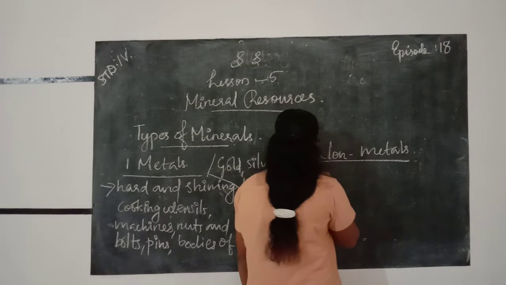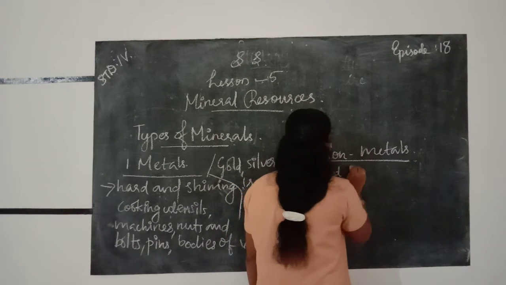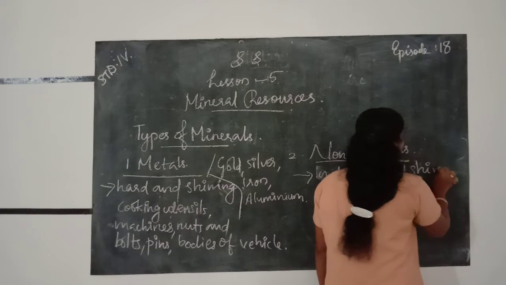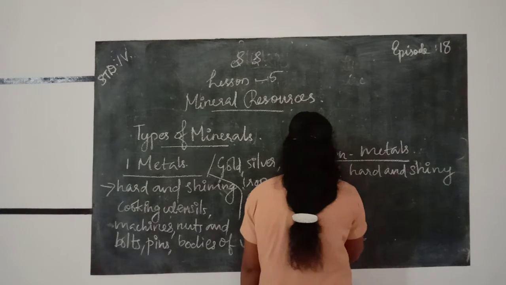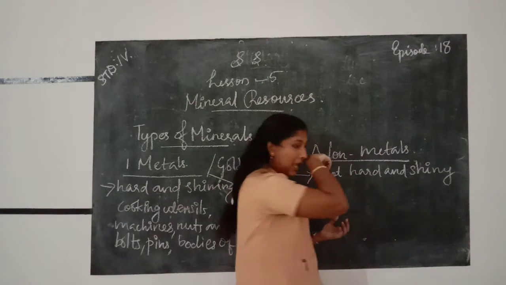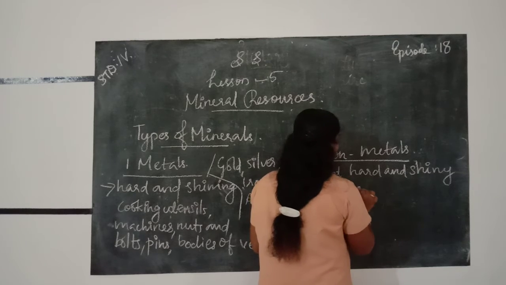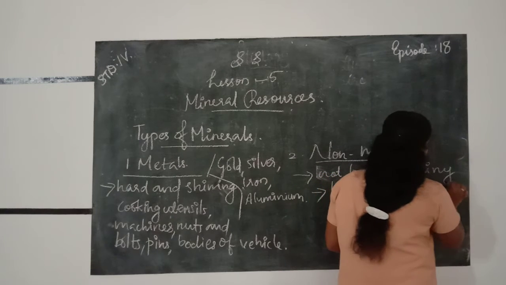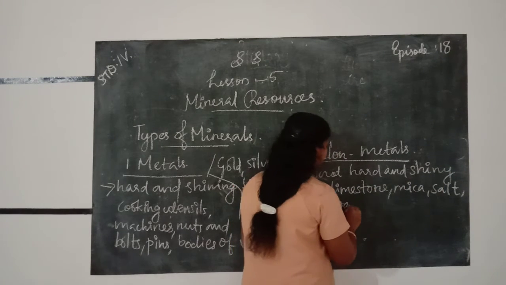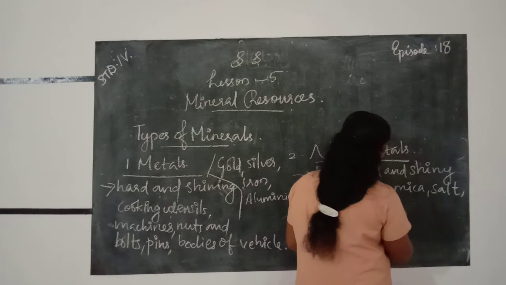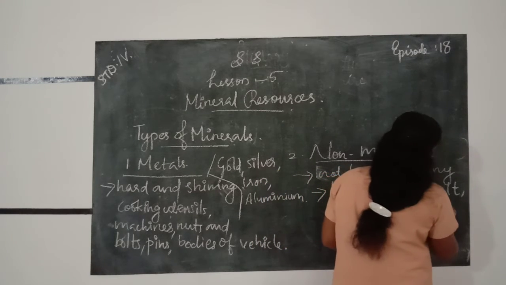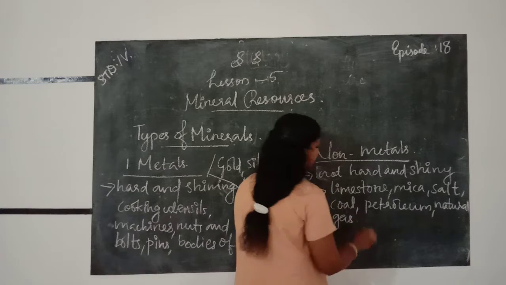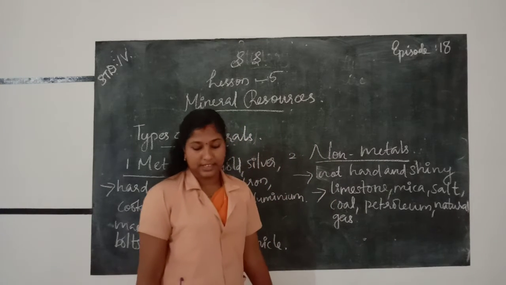Non-metals are not hard and shiny. Examples for non-metals are limestone, mica, salt, then coal, petroleum, then natural gas, etc.